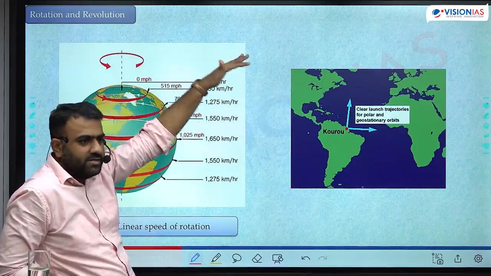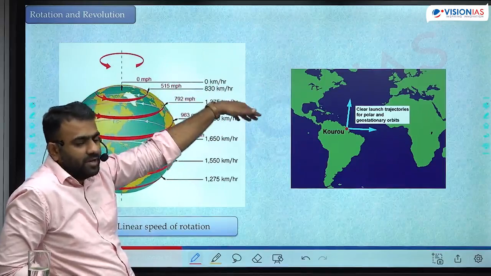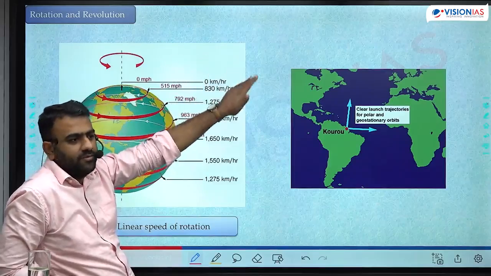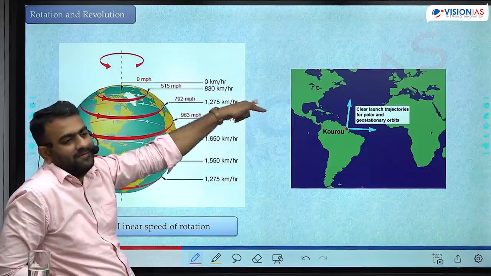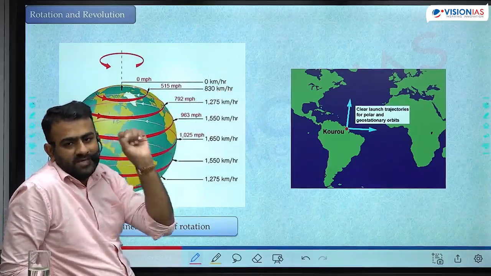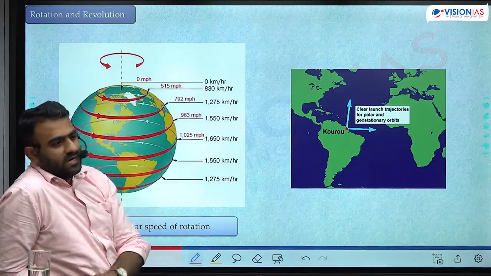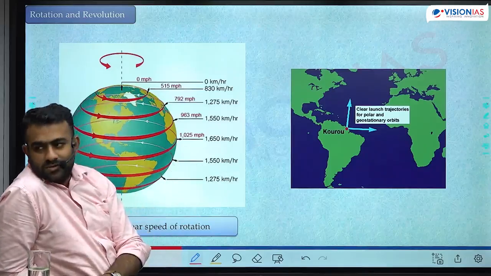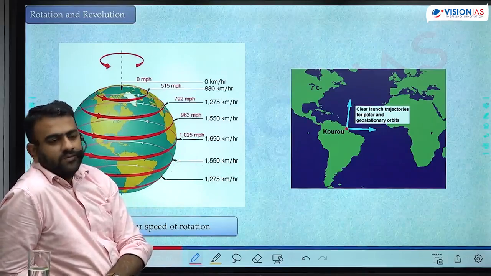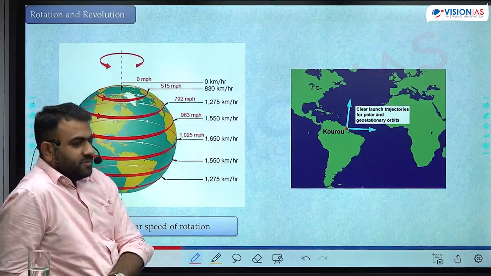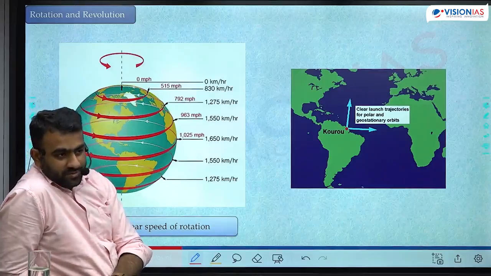French Guiana, Kourou: the best location in the entire world to launch rockets because it is located exactly at the equator and along the eastern coast. So you will spend the least fuel to launch it here.